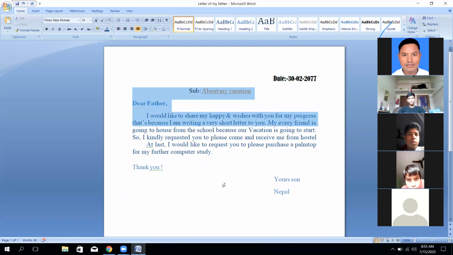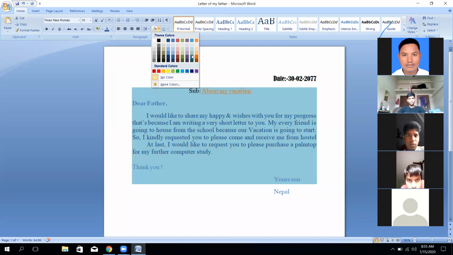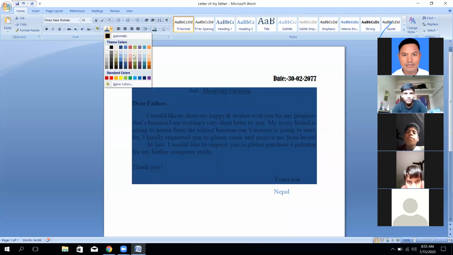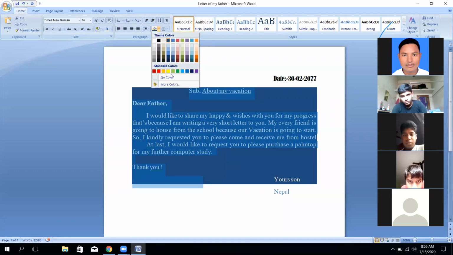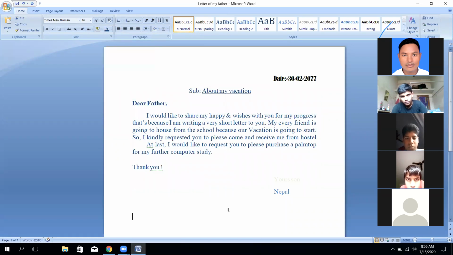So it has been written here. After the selection, if you press here, then you can utilize the color also. The text color is this color, and another text color is a different one. So this is the basic thing that you can utilize. If you select the same thing again and you don't want to utilize the color, there is the no color option. Okay, so it's a basic thing.